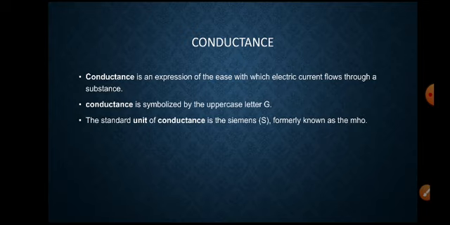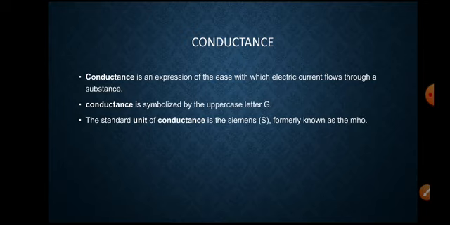The resistance offered by iron is different, by copper is different, by zinc is different. So these resistances offered by these materials are called specific resistance.